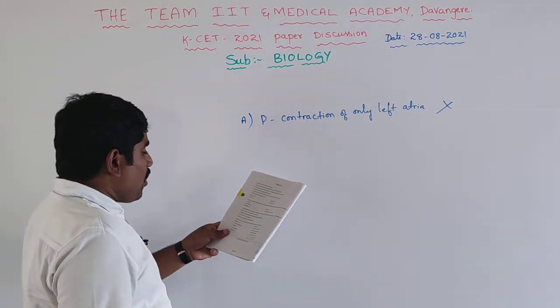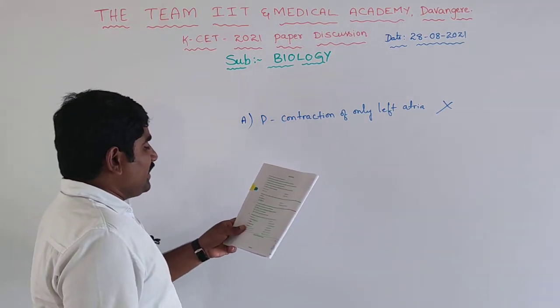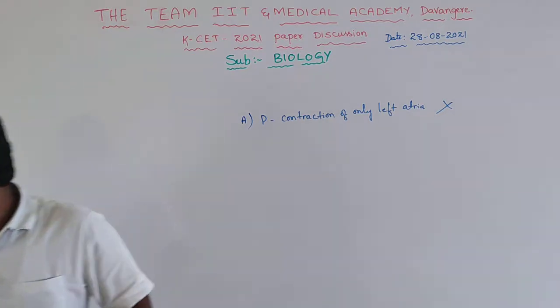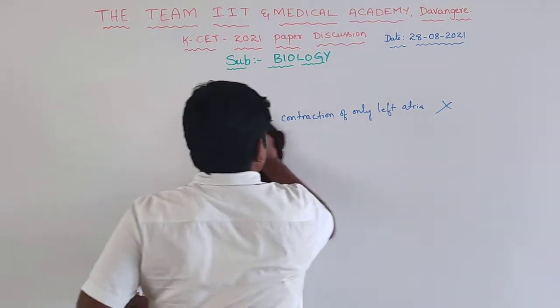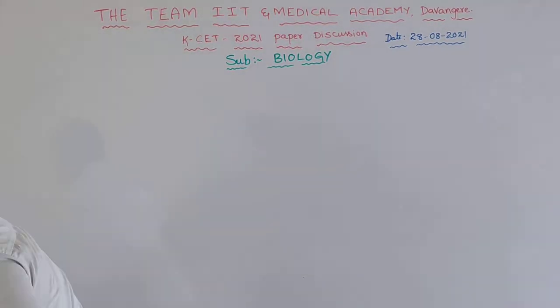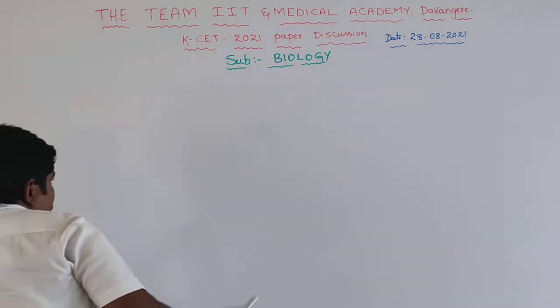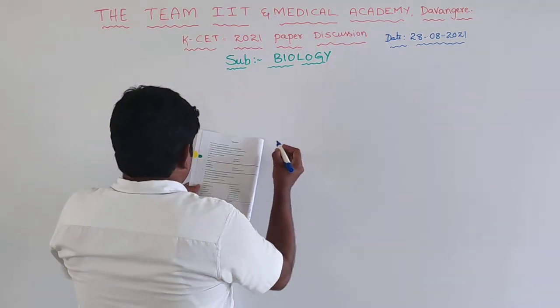Okay, match the hormone in column 1 with its function in column 2. Let us see what they have given in column 1.